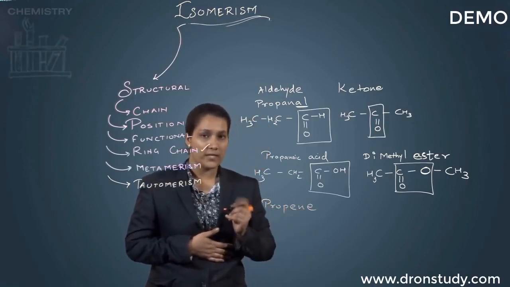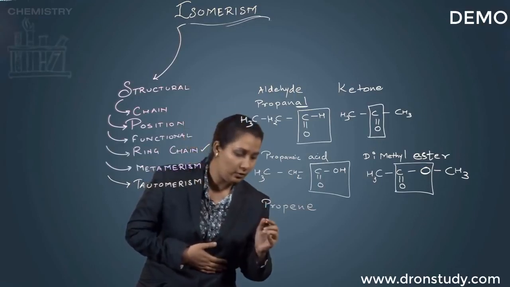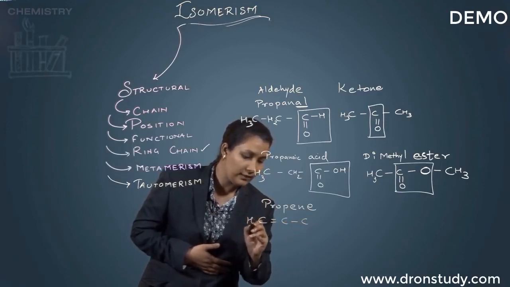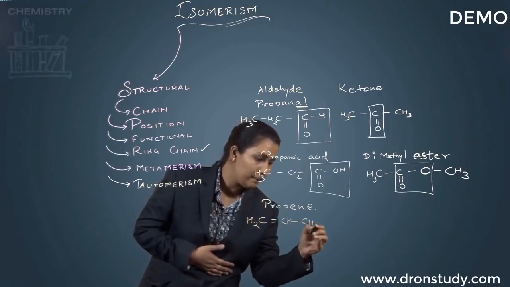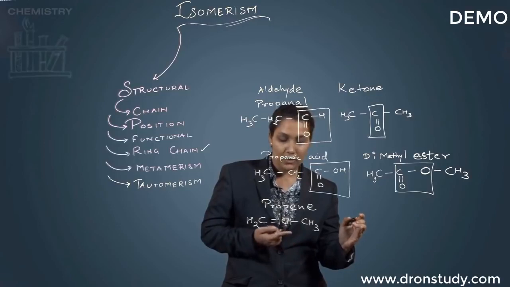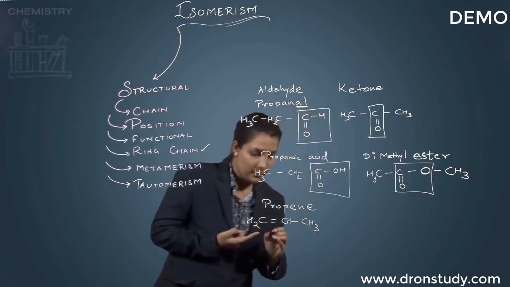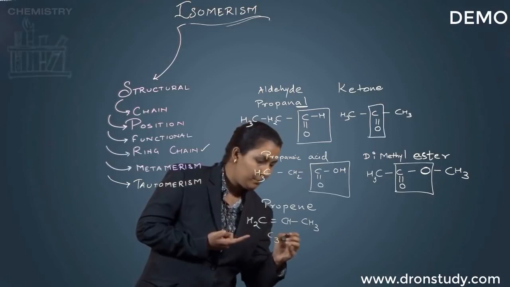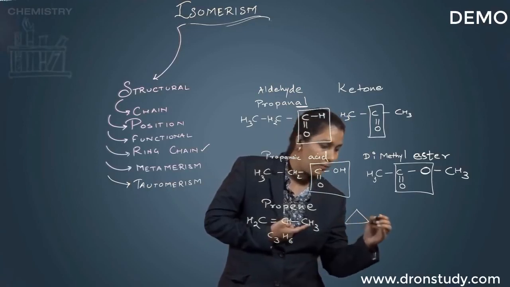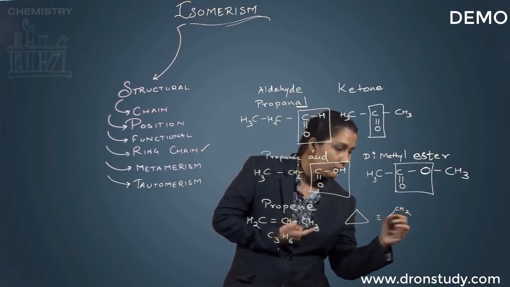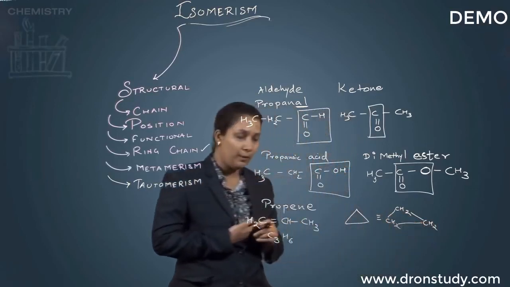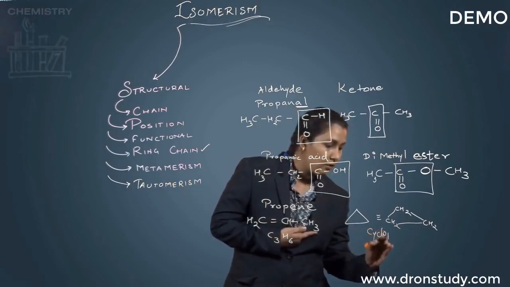Propene is nothing but presence of one double bond in a 3 carbon chain. Okay, so it's an open chain we are drawing. So that is something like this. We fill in the hydrogen atoms to get rid of the tetravalency. Okay, fine. And over here we draw a cyclic chain which actually gives us the same molecular formula. So this is C3H6. Okay, and the cyclic structure which gives me the same molecular formula is known by the name cyclopropane.